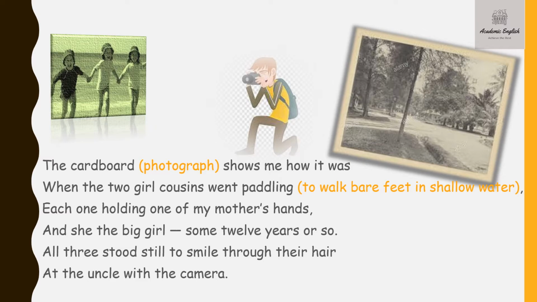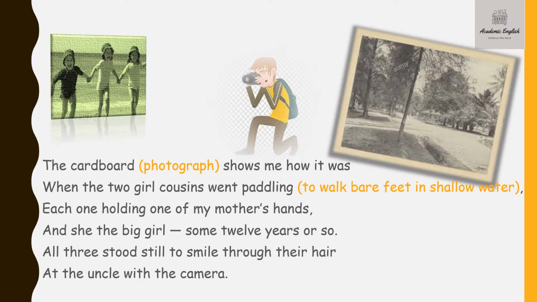The cardboard shows me how it was when the two girl cousins went paddling, each one holding one of my mother's hands, and she the big girl, some 12 years or so. All three stood still to smile through their hair at the uncle with the camera.